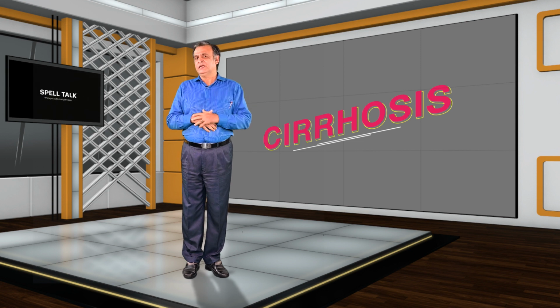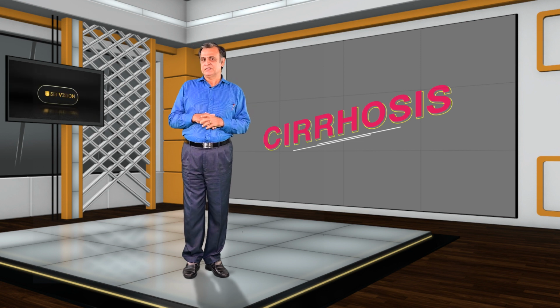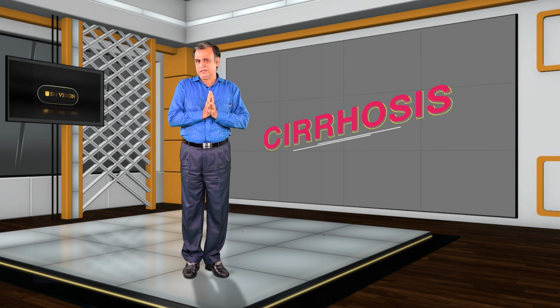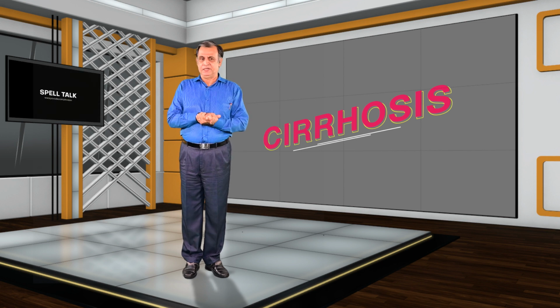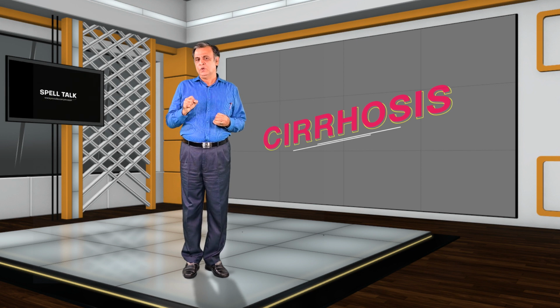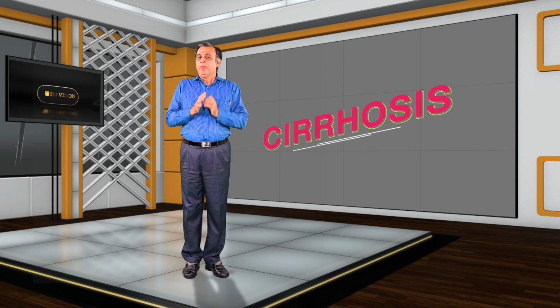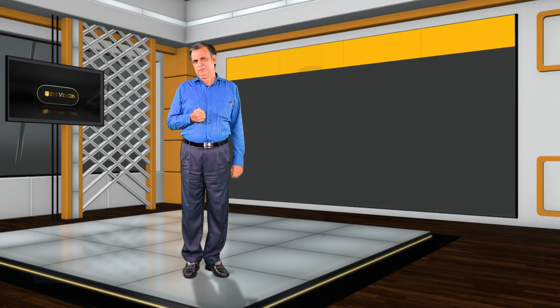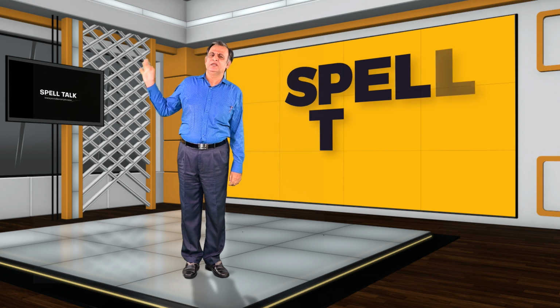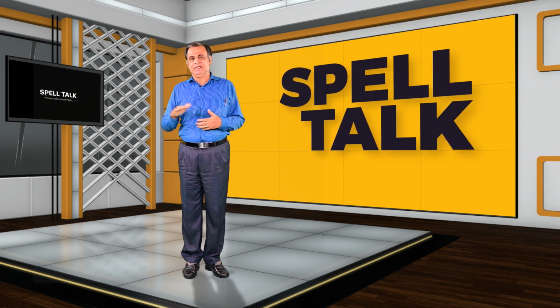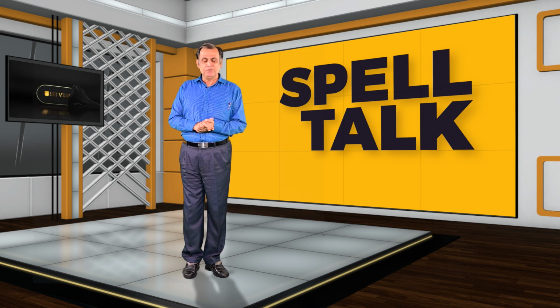The tricky area in the spelling of this word is RRHO. If you are careful about that, there won't be any confusion while writing this word. CIRRHOSIS. The next word is clientele, as pronounced in American English, and clientele as pronounced in British English.